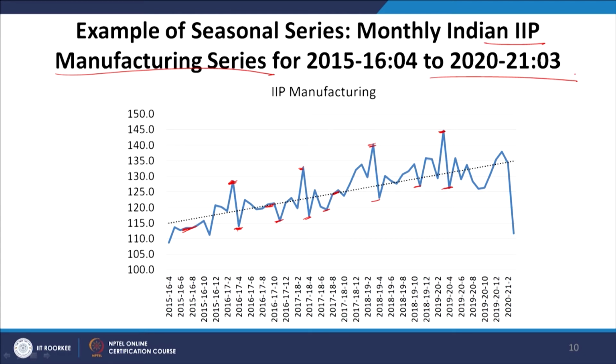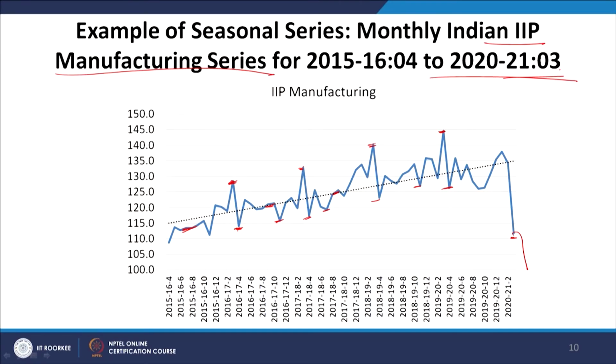there was a sharp drop in the IIP manufacturing, and it was very low. As you can see, it went up to this level and then it went further down. It came below 100 for 2 months during 2020-21, most probably in July-August. So, for 1 month the figure was 53, the other was 79.